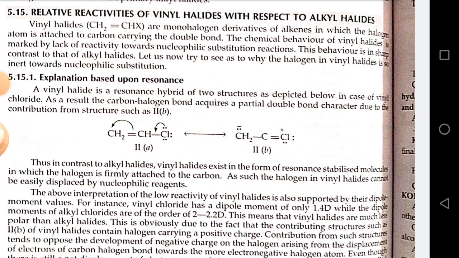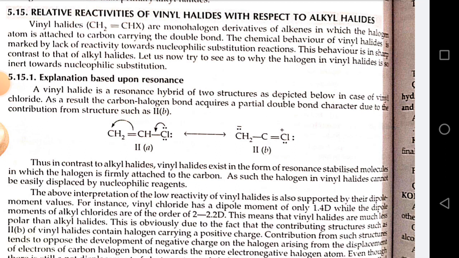Vinyl halides, CH2=CHX, are monohalogen derivatives of alkene in which halogen atom is attached to carbon carrying the double bond. The chemical behavior of vinyl halide is marked by lack of reactivity toward nucleophilic substitution reaction. This behavior is in sharp contrast to that of alkyl halide. Let's now try to see as to why the halogen in vinyl halide is so inert toward nucleophilic substitution.